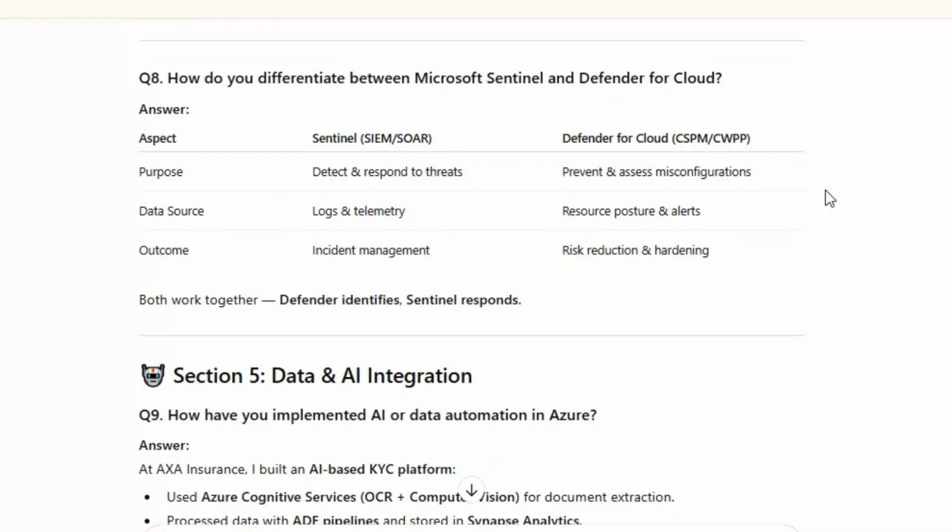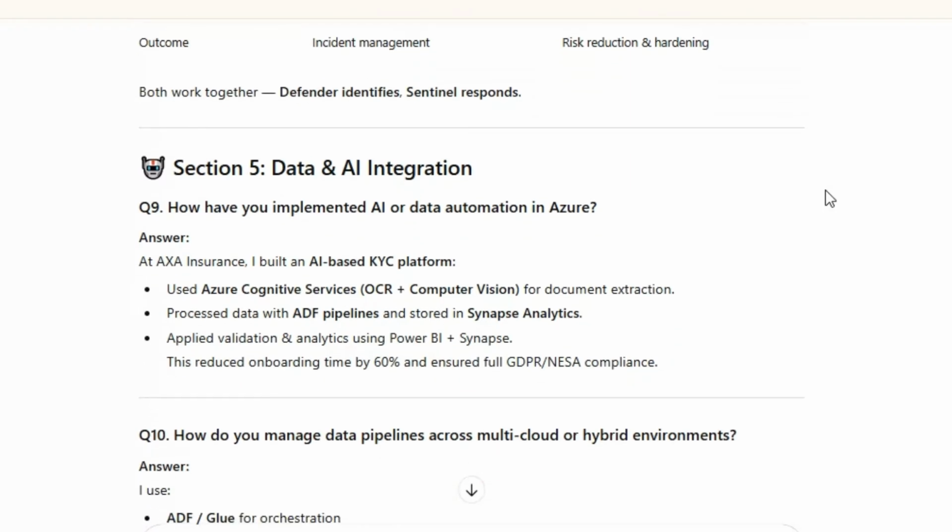Section 5: Data and AI Integration. Q9. How have you implemented AI or data automation in Azure? Answer: At AXA Insurance, I built an AI-based KYC platform. Used Azure Cognitive Services, OCR plus computer vision for document extraction. Processed data with ADF pipelines and stored in Synapse Analytics. Applied validation and analytics using Power BI plus Synapse. This reduced onboarding time by 60% and ensured full GDPR/NESA compliance.